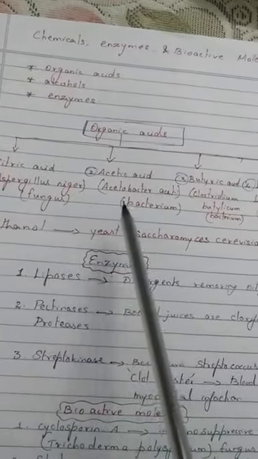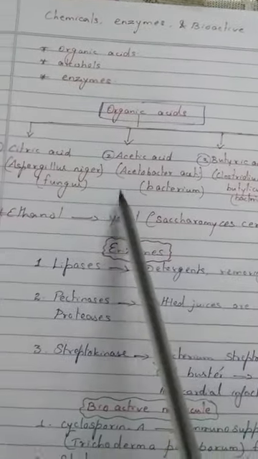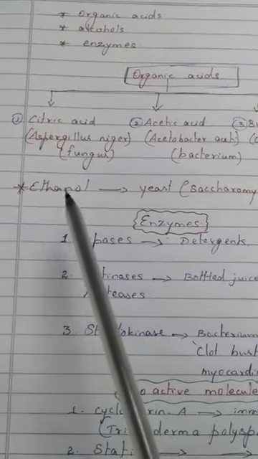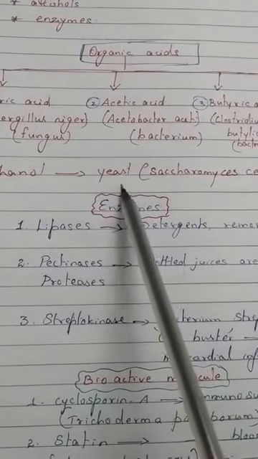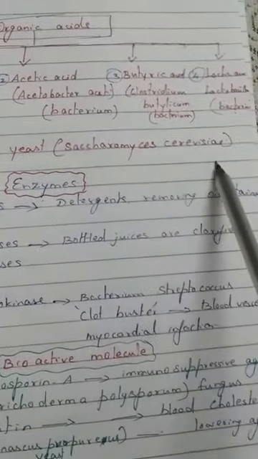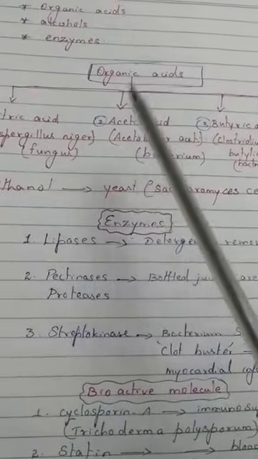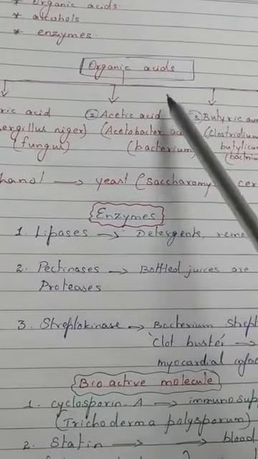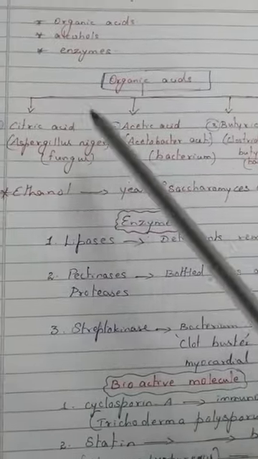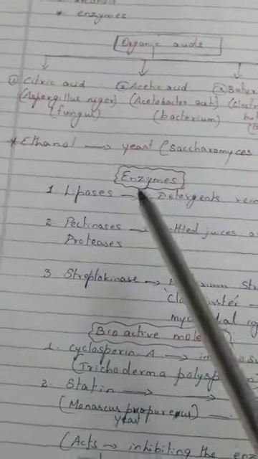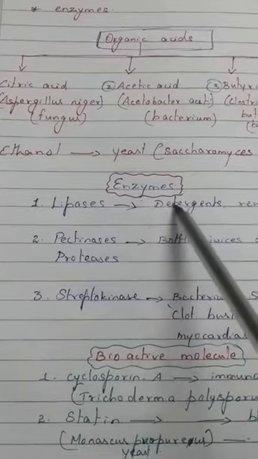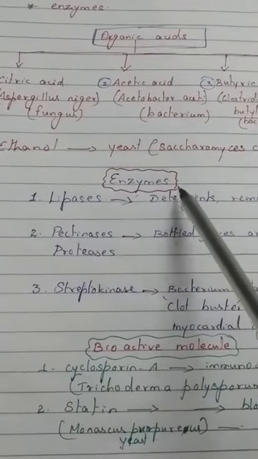Ethanol is prepared with the help of yeast, which you already studied, Saccharomyces cerevisiae. So, different organic acids are synthesized using microorganisms. Next, different enzymes are also produced by different microorganisms.